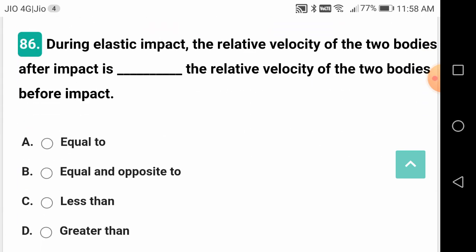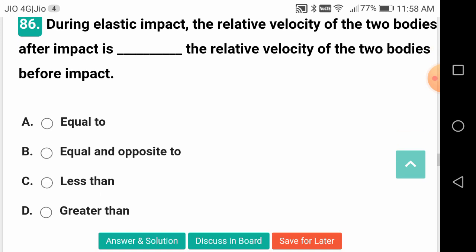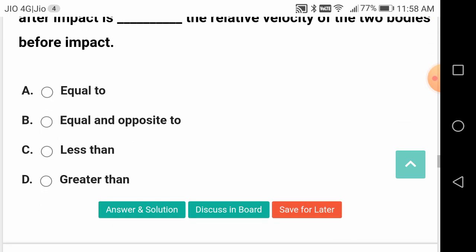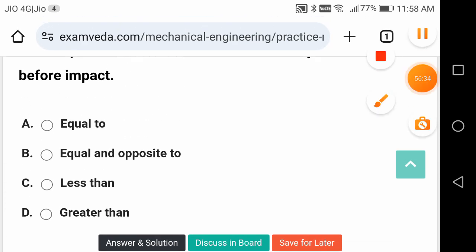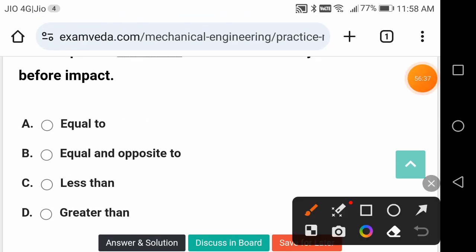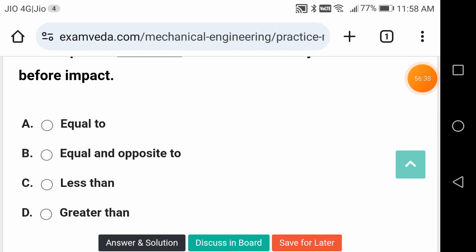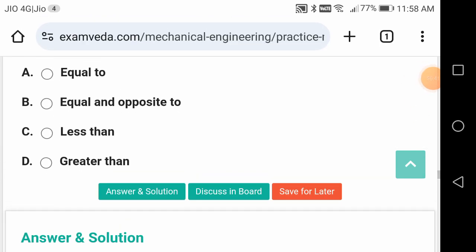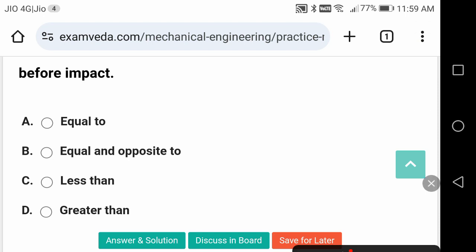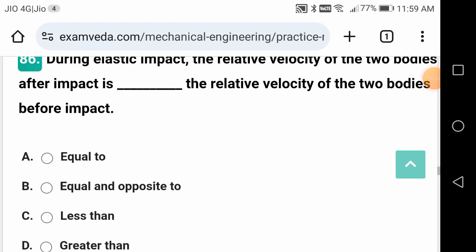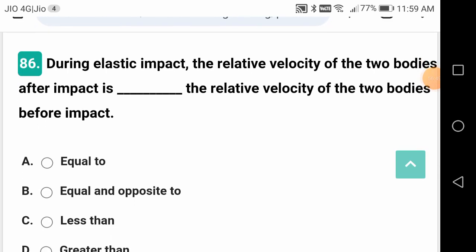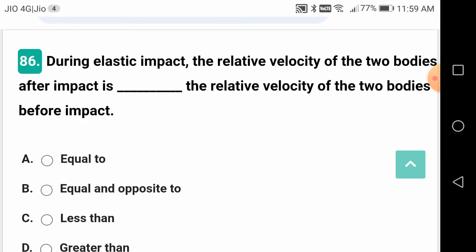During elastic impact, the relative velocity of the two bodies after the impact is dash the relative velocity of the two bodies before impact. What is this? Equal and opposite to. So he is asking about before and after impact. He is referring to elastic impact.